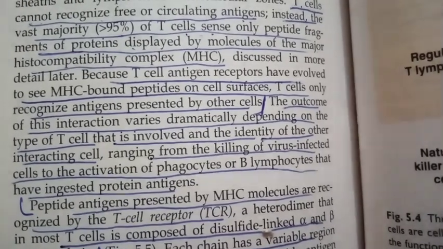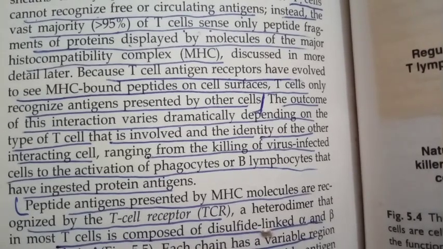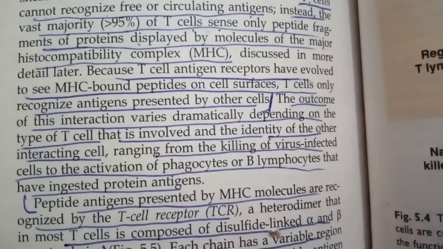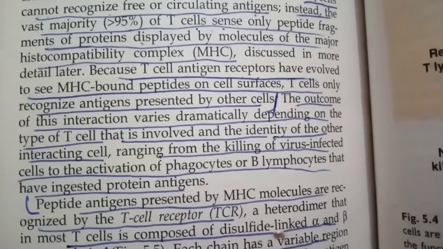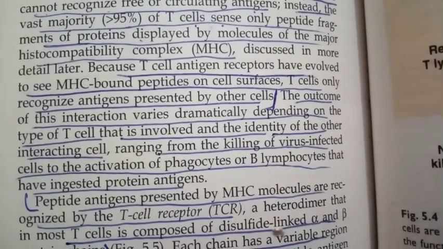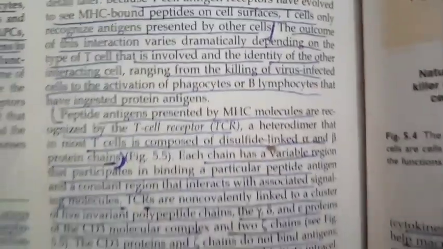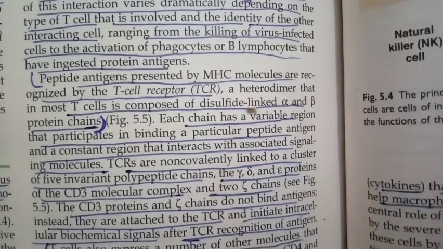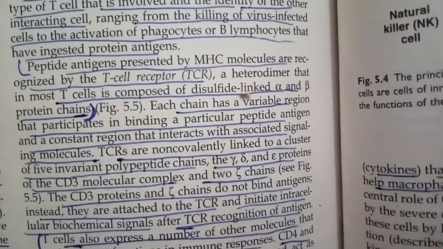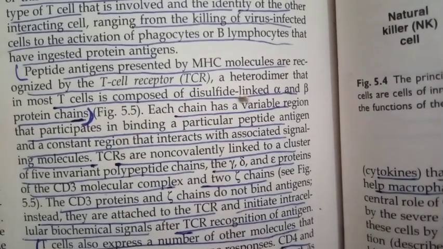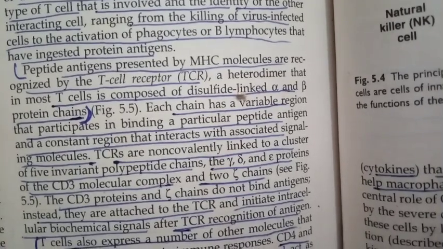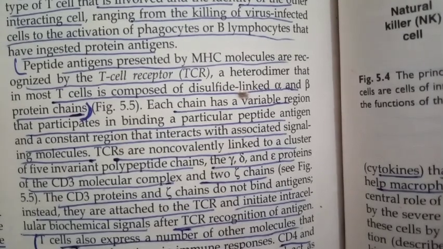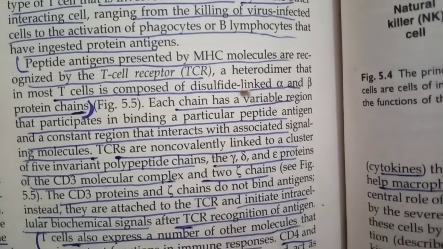The outcome of this interaction varies dramatically depending on the type of the T cell that is involved and the other interacting cells, ranging from killing of the virus-infected cells to the activation of the phagocytes or B lymphocytes that have ingested protein antigens. Peptide antigens presented by the MHC molecule are recognized by the T cell receptors, a heterodimer that in most T cells is composed of the disulfide-linked alpha and beta protein chains.